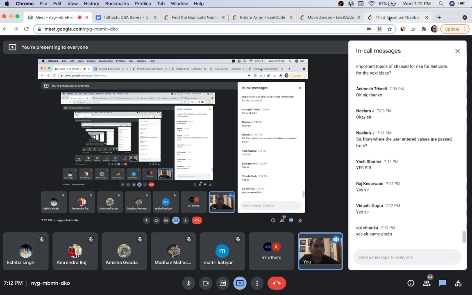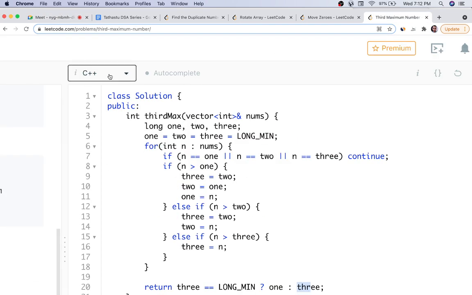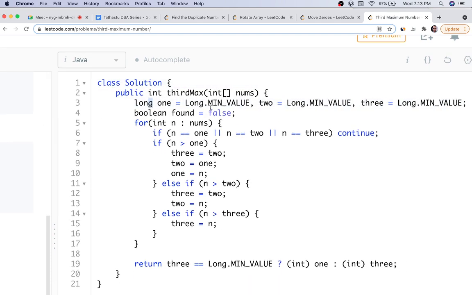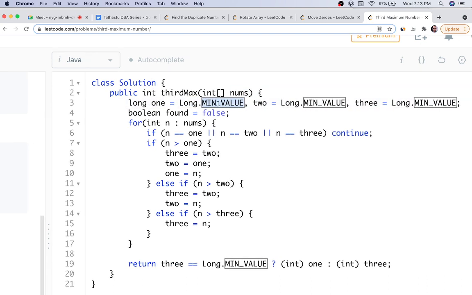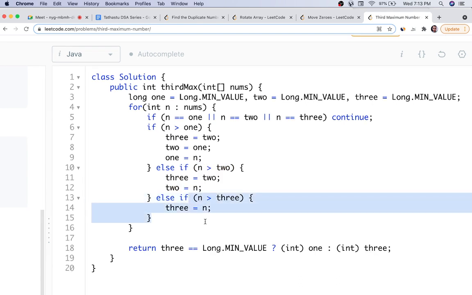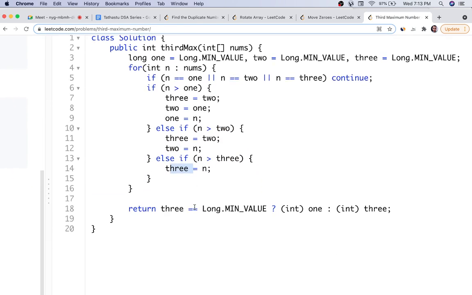Okay, so this is a simple approach. Let's look at the Java code. Same, long 1, long 2, long 3. Here you initialize with Long dot MIN_VALUE. It is a static variable available here, a constant value which you can take. Found is not needed. So you take a for loop, you check if it is equal, then you continue. If it is greater than 1, you swap all the values. If it is greater than 2, you swap the last two values. If it is greater than 3, you only swap 3 value.